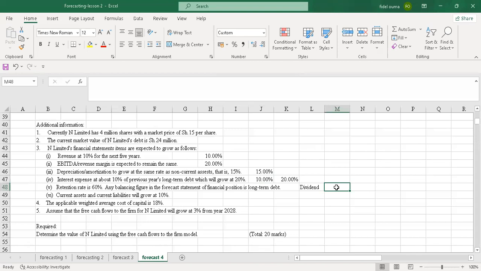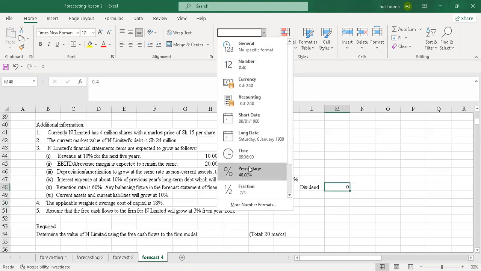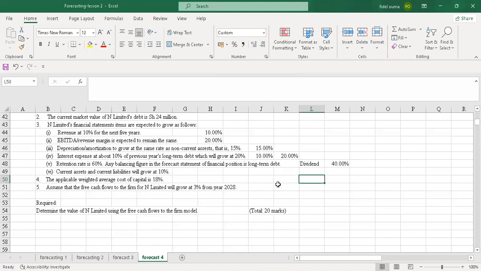Then if you are retaining 60, then it means you'll pay dividend at 40%. So I'll change this into percentage. Yeah, so it'll give me 40%.